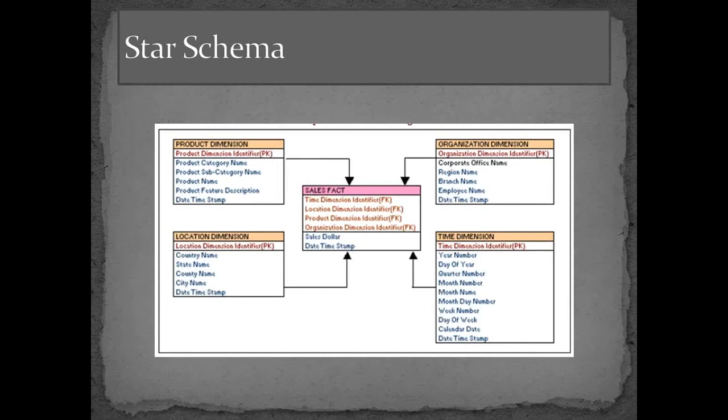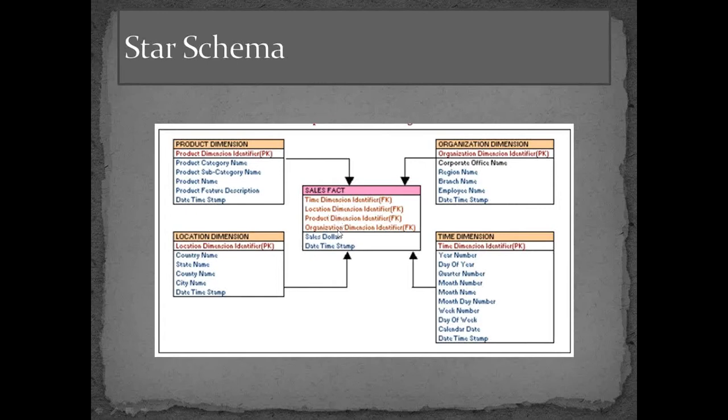Now, in this sales department, in the center you will see the sales fact. This is a fact table. What this fact table maintains is how much sales, that means the sales dollar column will be maintaining the amount of sales. How much sales was done at what date and time, and for what product it was, what organization it belonged to, what was the location where the sales was done, and what was the time when the sales was done.